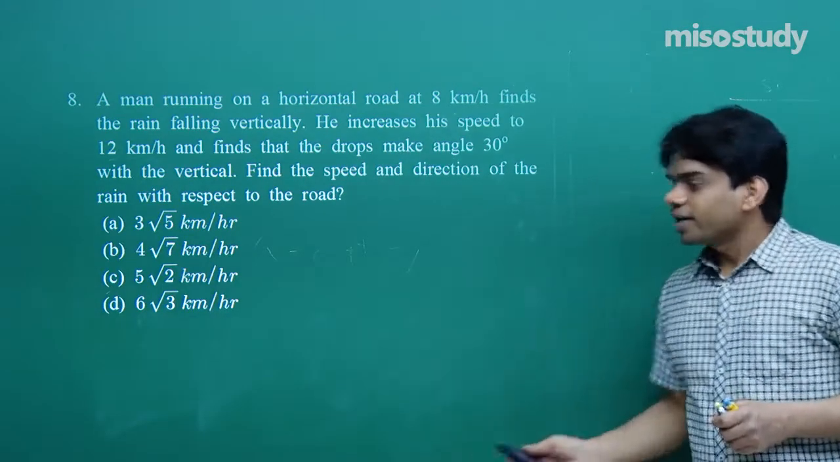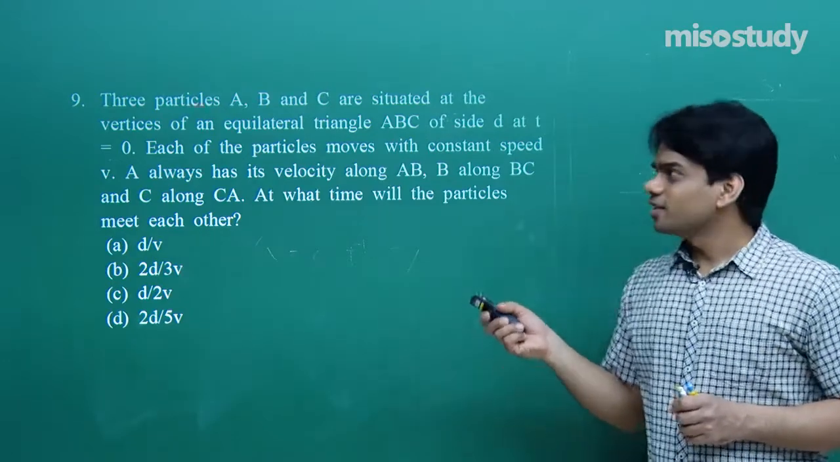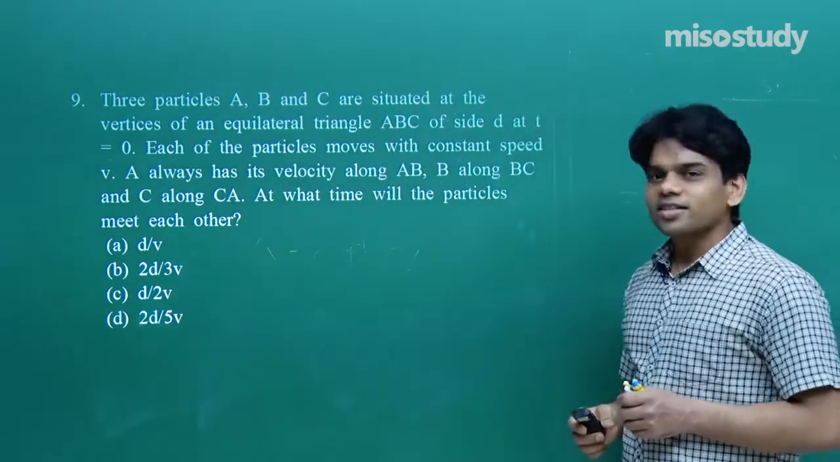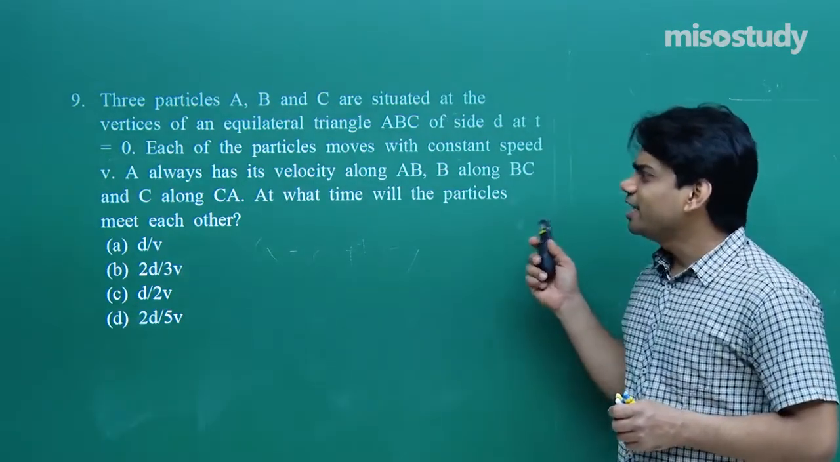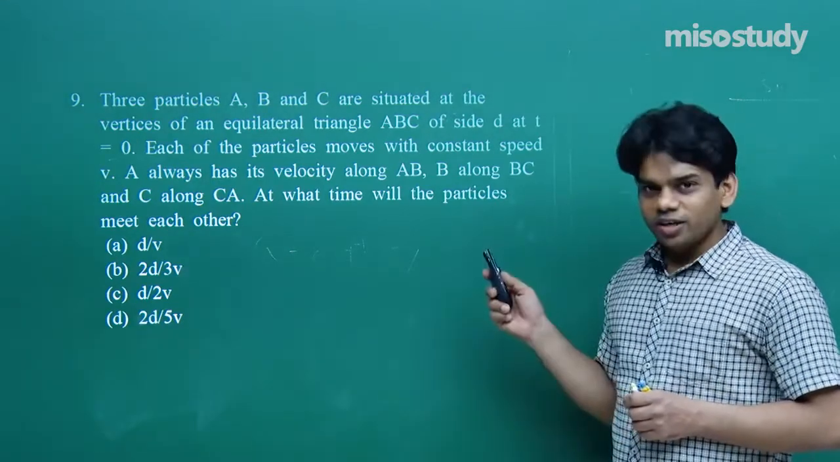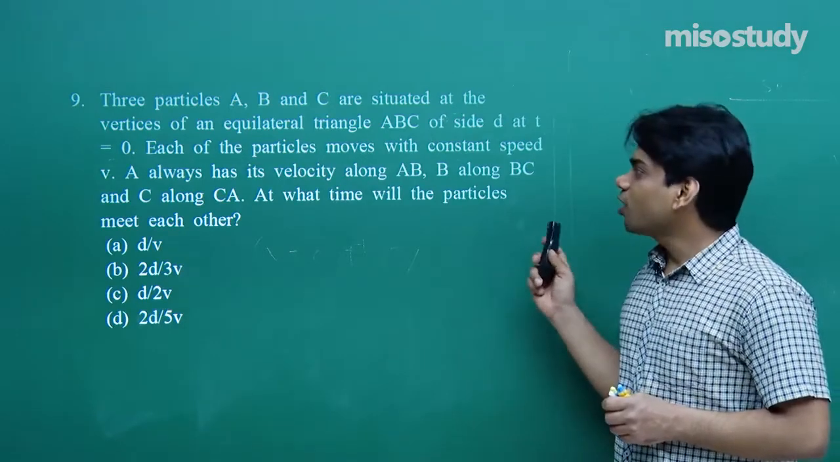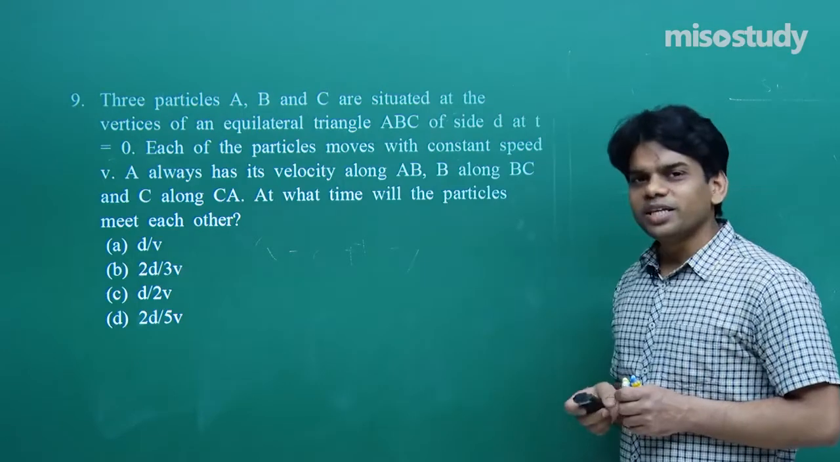The next problem of the day, question number 9. Three particles A, B and C are situated at the vertices of an equilateral triangle ABC of side d at t equals 0. Each of the particles moves with constant speed v. A always has its velocity along AB, B along BC and C along CA. At what time will the particles meet each other?